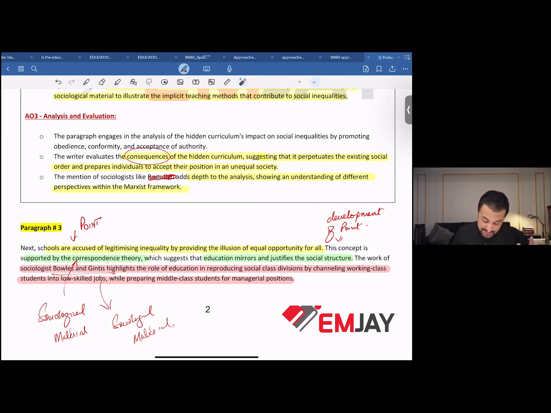So this concept is supported by correspondence theory, which suggests that education mirrors and justifies the social structure. The work of sociologists Bowles and Gintis highlights the role of education in reproducing social class divisions by channeling working class students into low skill jobs while preparing middle class students for managerial positions. So the education system, according to this paragraph, is, as accused by many, trying to legitimize inequality within the society.